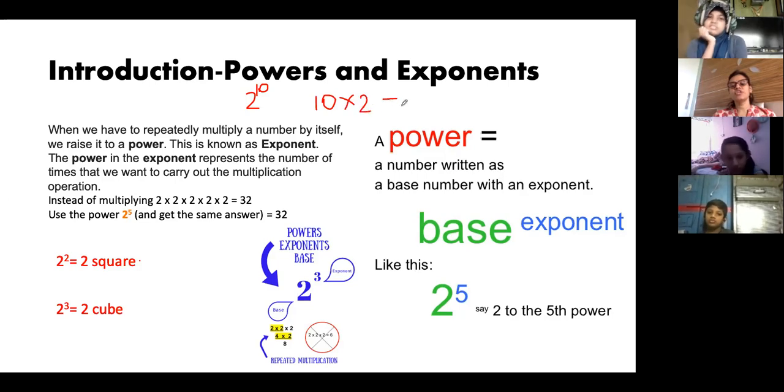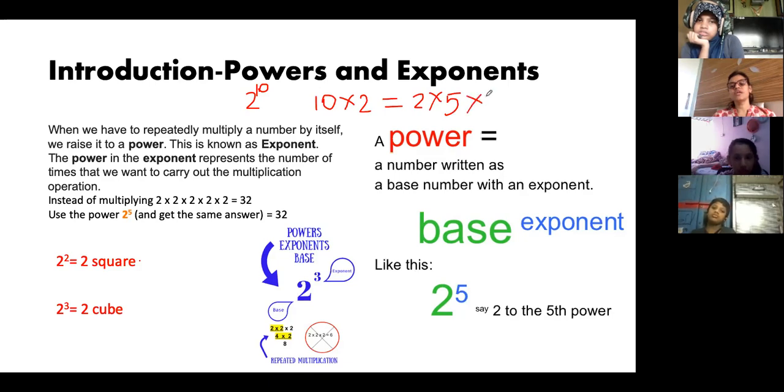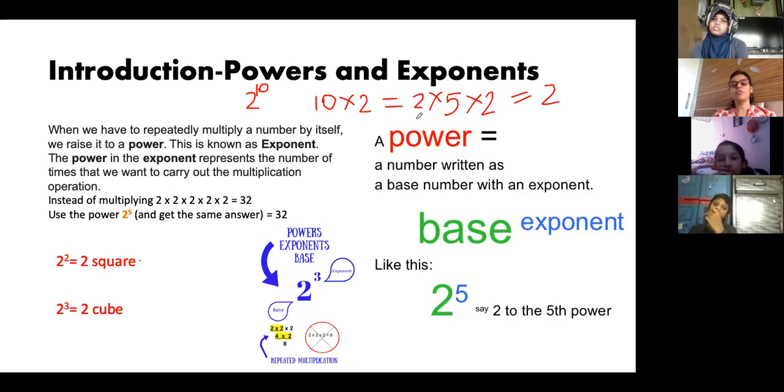You will write 10 into 2 as 2. First you will break 10 into 2 into 5, correct? So this can be written in the form of power. How many times are you multiplying? 2 times. So it will be 2 square into 5. So in the form of power, you will write this number as this.